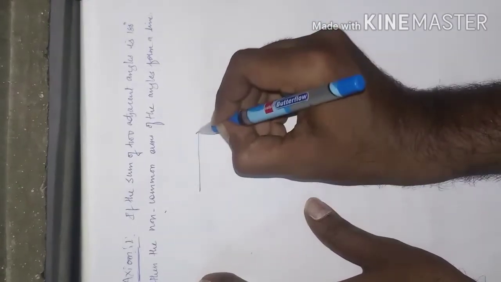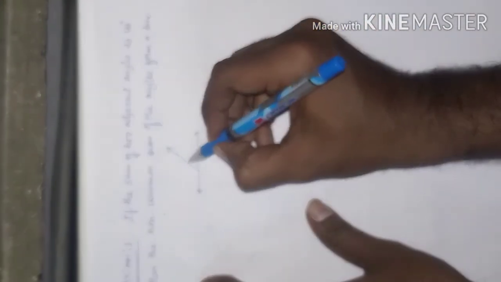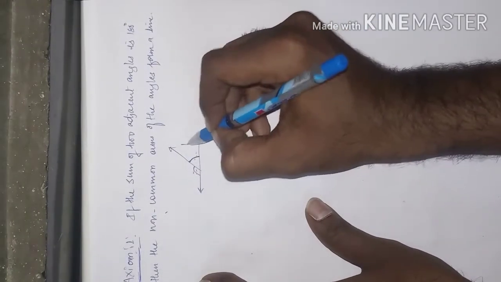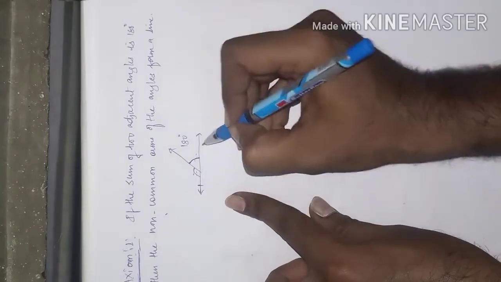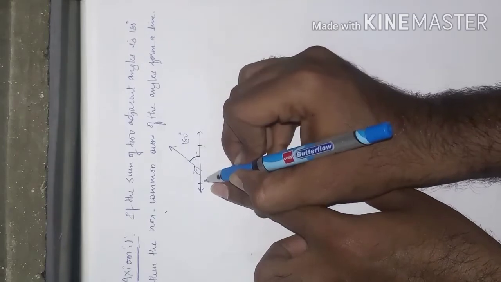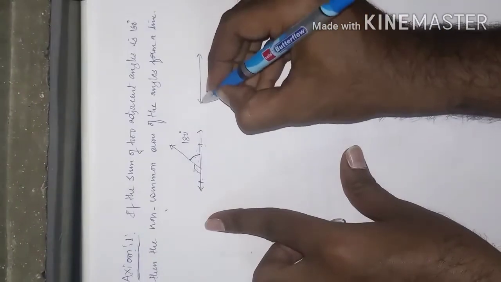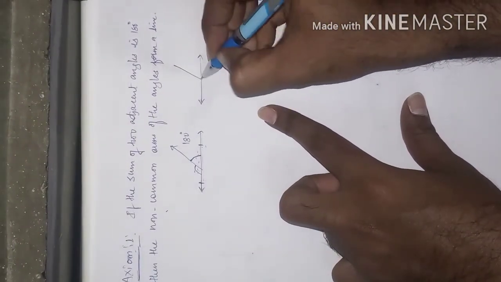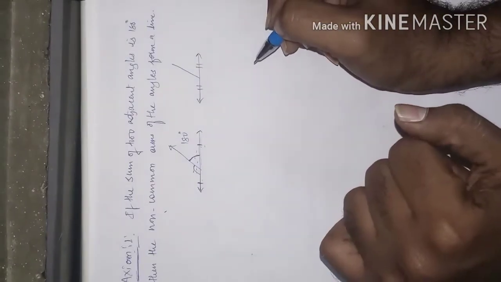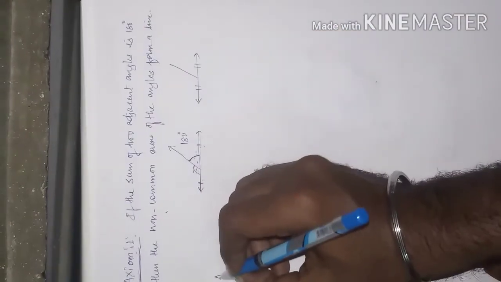I'll show you the diagram of what the statement says. See, these are the two adjacent angles. If this sum is making 180 degrees, then these are the uncommon arms, nothing but non-common arms. These non-common arms of the angles form a line, they are saying. The converse of linear pair. Clear with this?